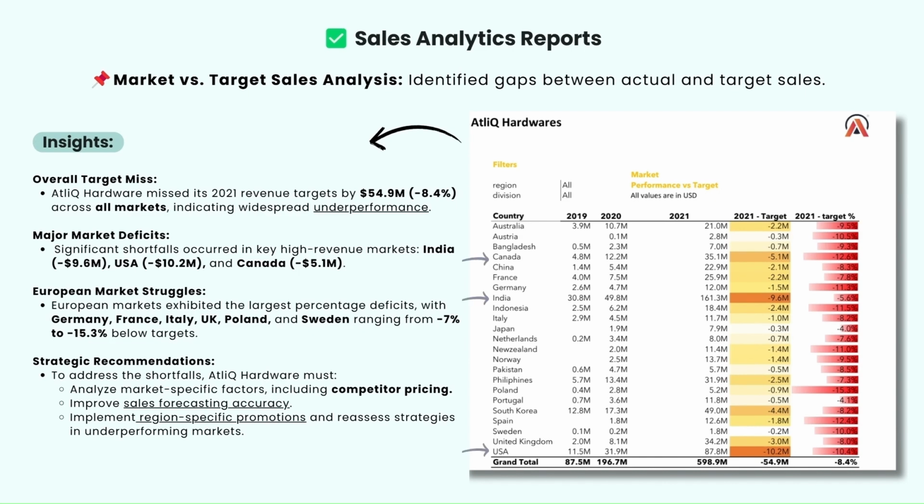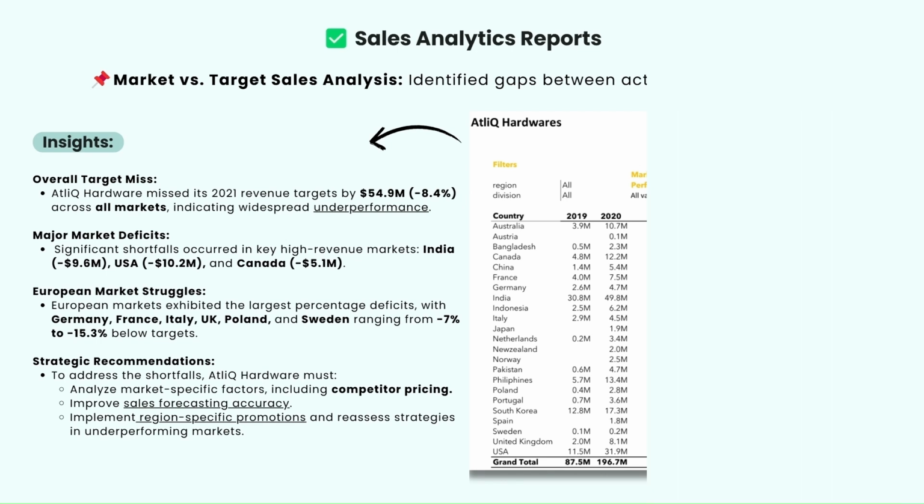Third, the European market struggles the most, means the European market exhibits the largest percentage deficits, with Germany, France, Italy, UK, Poland, and Sweden ranging from -7% to 15.3% below targets. So, in order to address the shortfalls, AtliQ Hardware must analyze market-specific factors, including competitor pricing. Secondly, improve their sales forecasting accuracy. And third, implement region-specific promotions that will reassess strategies in underperforming markets.